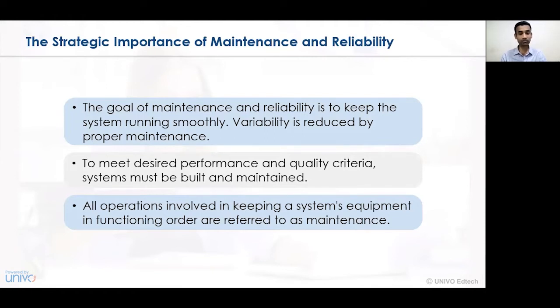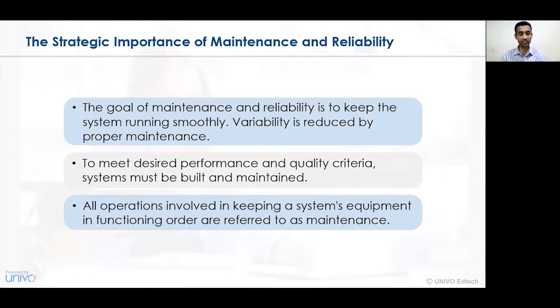So in order to see that all the activities are conducted in a proper way, and the desires and standards are met, we must always see that whatever system we are implementing, or whatever already exists, has been built or established in a proper way, and has also been maintained at the upkeep level. So maintenance of the machines, maintenance of the people, maintenance of all the components needs to be given proper consideration, and we need to understand and identify how the maintenance of the systems is performing. All operations involved in keeping the system's equipment in functioning order are referred to as maintenance.